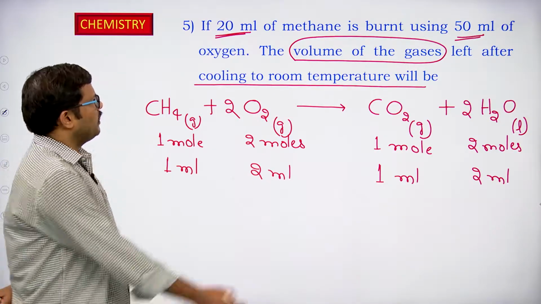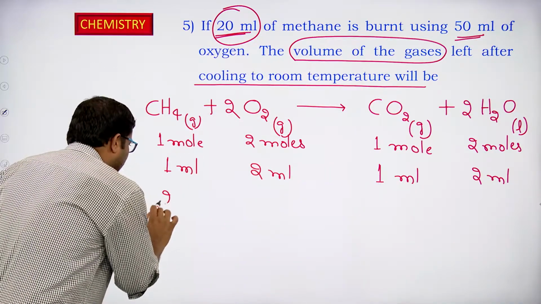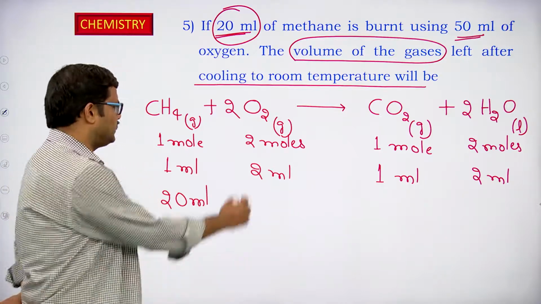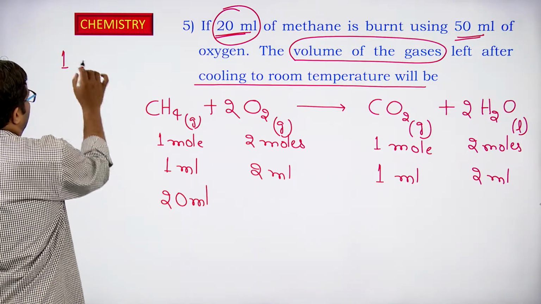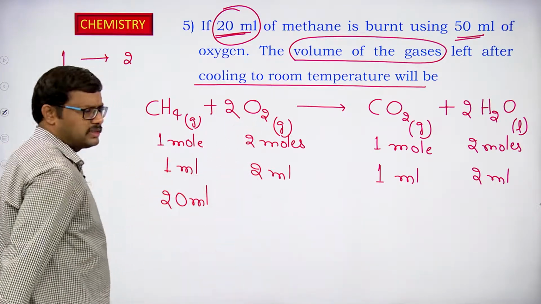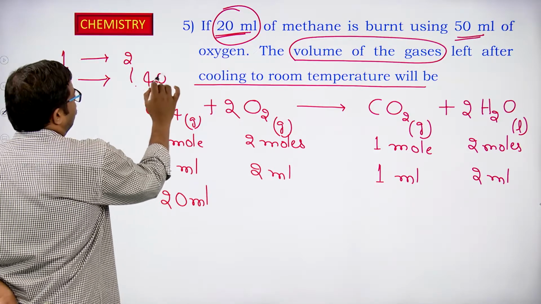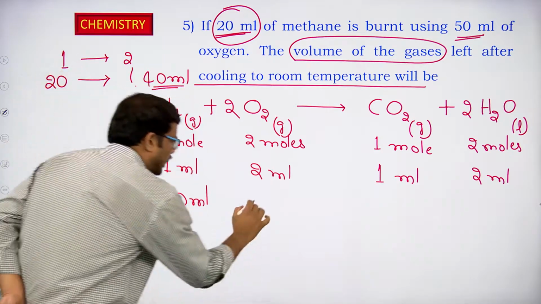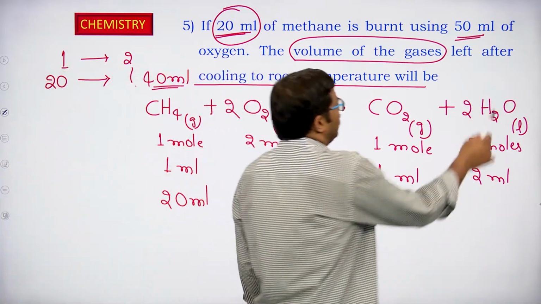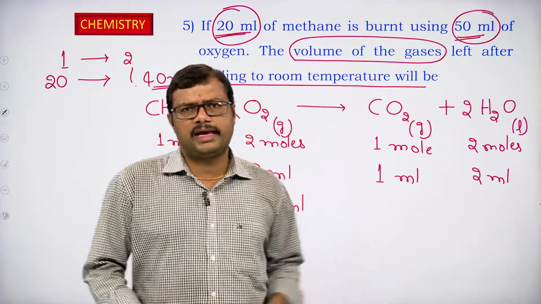Now, what is given exactly, how much volume of methane is given? Methane given is 20 ml. So, for 20 ml of methane, how much oxygen is required? Here we have seen that 1 ml of methane requires 2 ml of oxygen. So, if I am using 20 ml of methane, how much is required? When you go for cross multiplication, we are going to get 40 ml. So, 40 ml of oxygen is required, but how much are they employing in the reaction? They are employing around 50 ml. So, excess oxygen is used in this reaction.